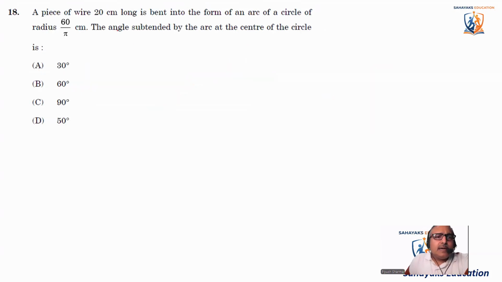Let's come to the next. A piece of wire 20 meters long is bent into the form of an arc of a circle of radius 60 by pi. So the radius is 60 divided by pi, not 60 pi. The angle subtended by the arc at the center is, so we need to find this angle theta, and we know that the length is 20.